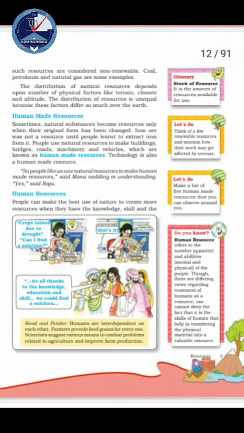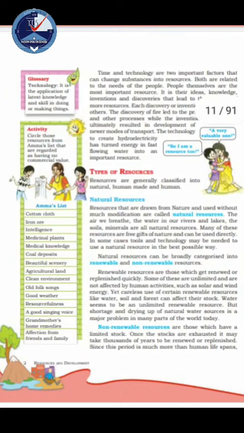Next is human resource. Human beings are themselves a resource, and people can make the best use of nature to create more resources when they have knowledge, skill and technology to do so. That is why human beings are a special resource, right? People are human resource. Education and health help in making people a valuable resource, right? And improving the quality of people's skills so that they are able to create more resources is known as human resource development, HRD, right? HRD.